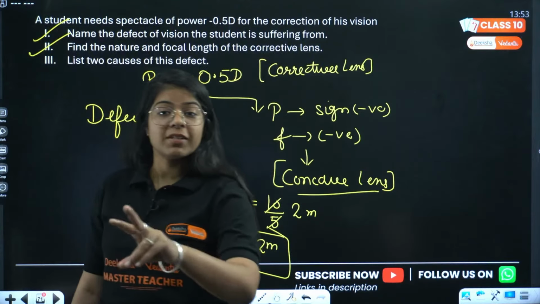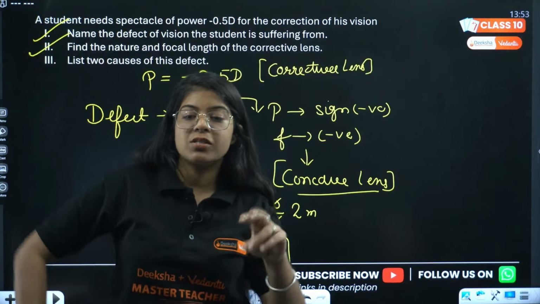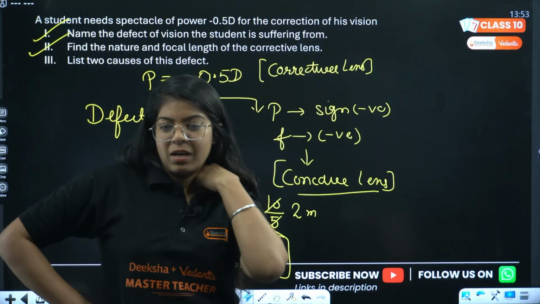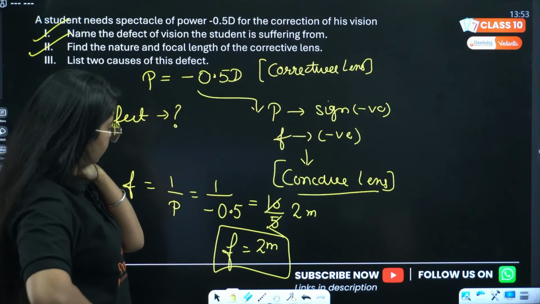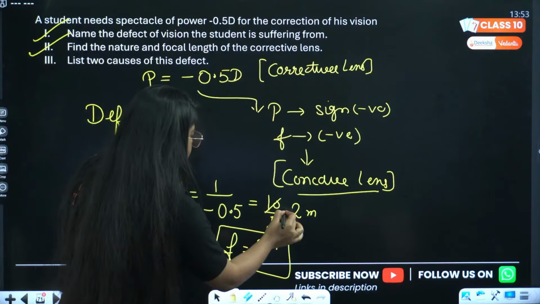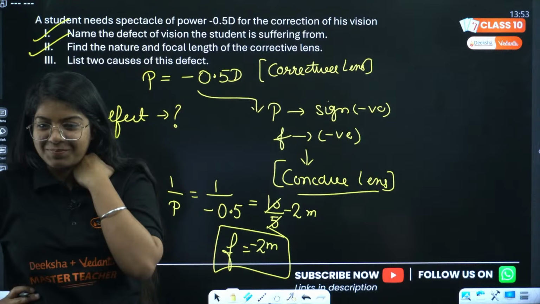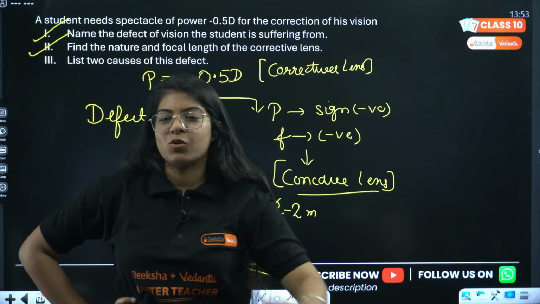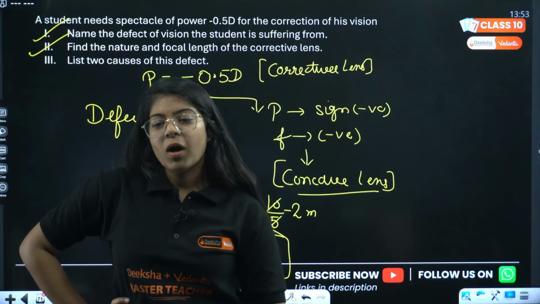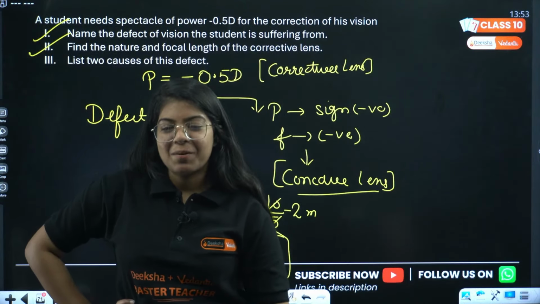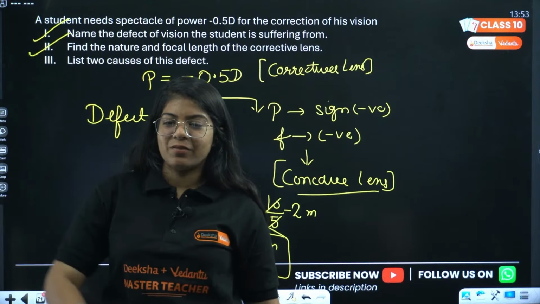List 2 causes of this defect. What are the 2 causes of myopia? Yes, sorry, minus. Yes, Ekansh, it is minus. Rukmini, minus. Yes, I applied the negative sign, sorry for that.